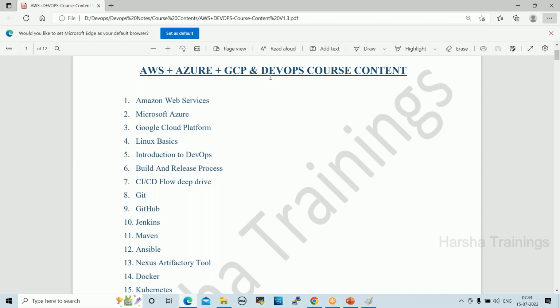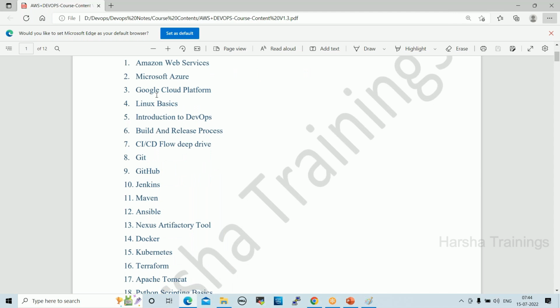DevOps we will go deep dive. The modules are Amazon Web Services, Microsoft Azure, Google Cloud Platform, Linux Basics, Introduction to DevOps, and DevOps tools. The CI/CD flow is very, very important. The tools are Git, GitHub, Jenkins, Maven, Ansible, Nexus, Docker, Kubernetes, Terraform. Every tool will go deep dive.